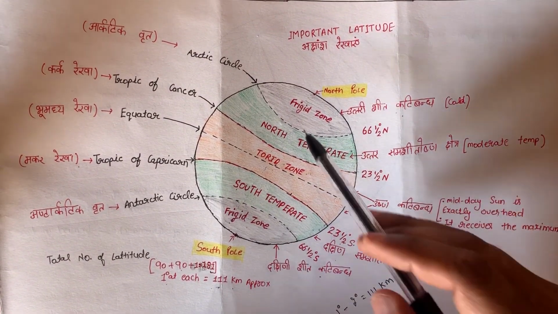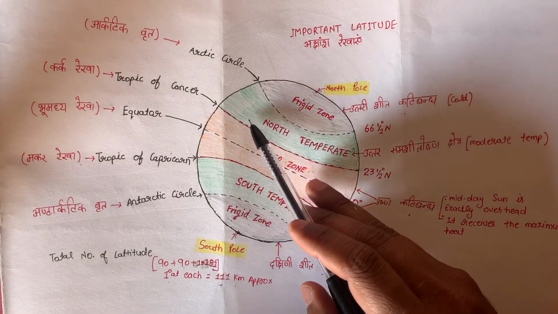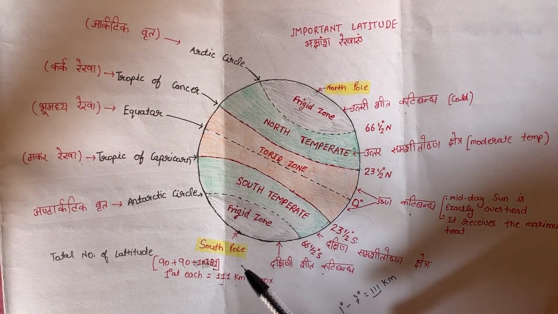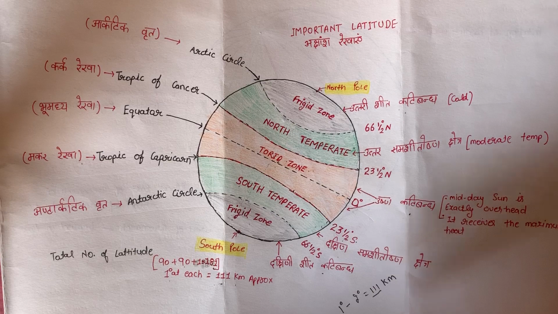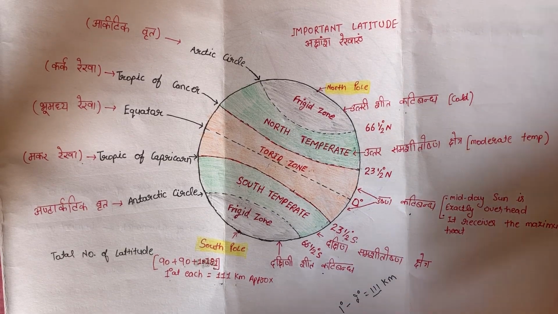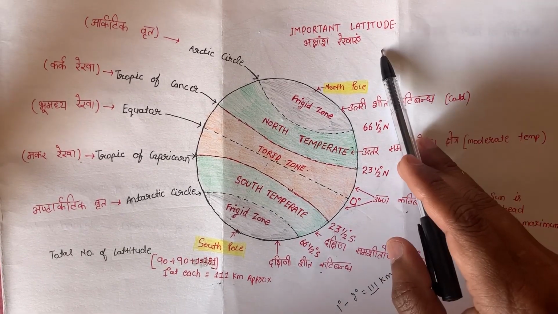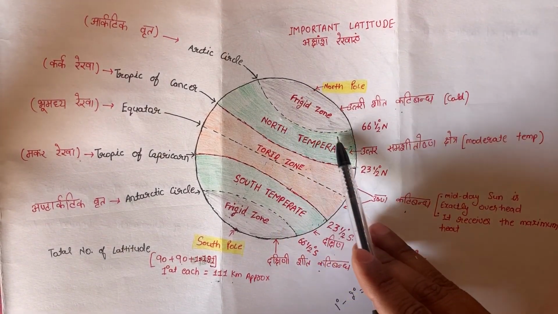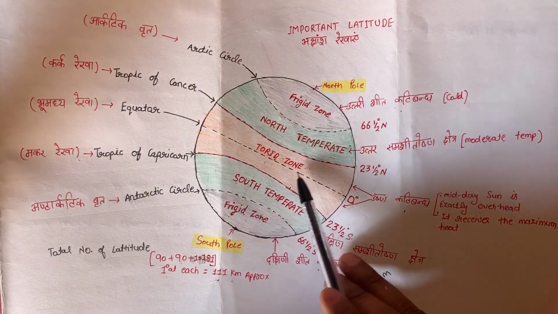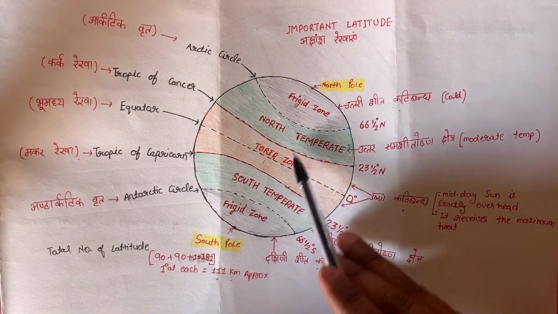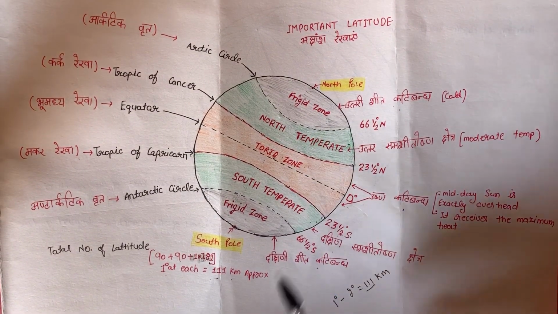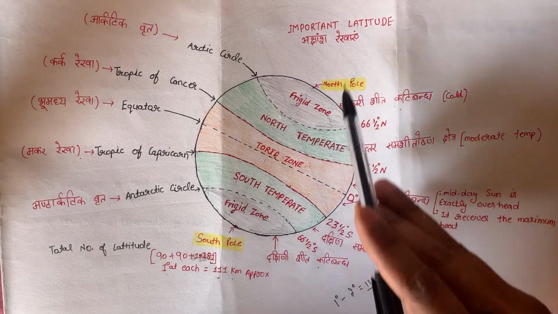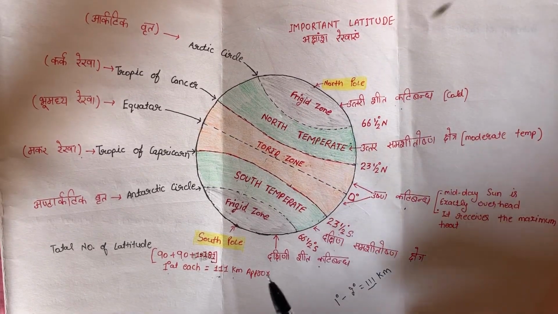So friends, this is the replica of the earth. There are some imaginary lines which divide the earth into different parts. First, we will learn about the latitudes. So you can see here some imaginary lines. These lines are parallel to each other. These parallel lines are known as the latitudes of the earth.